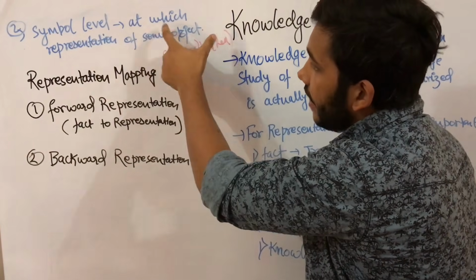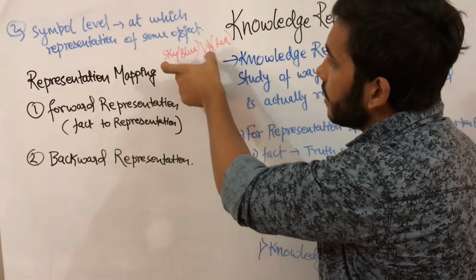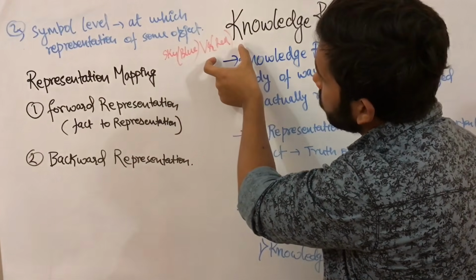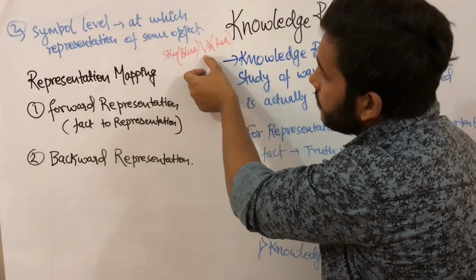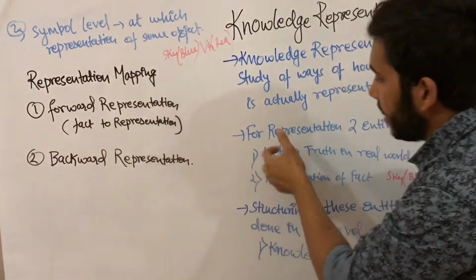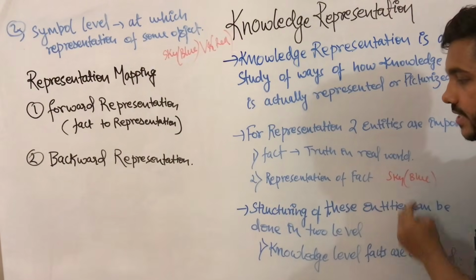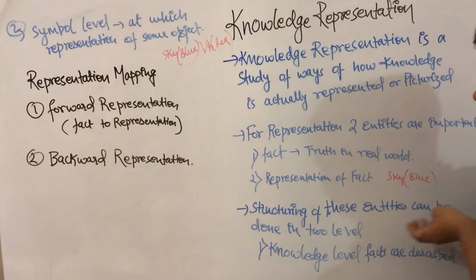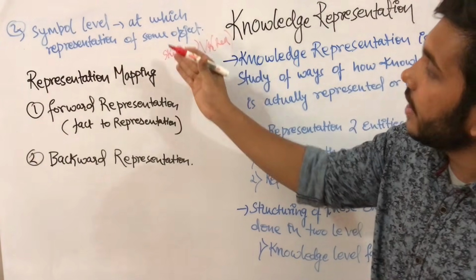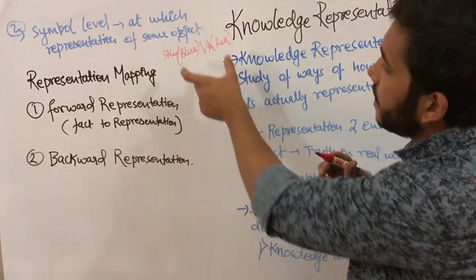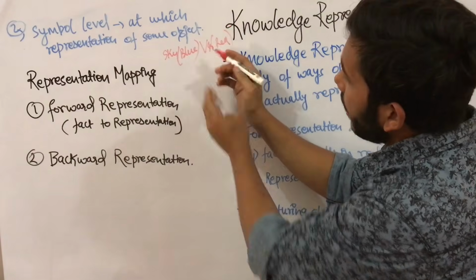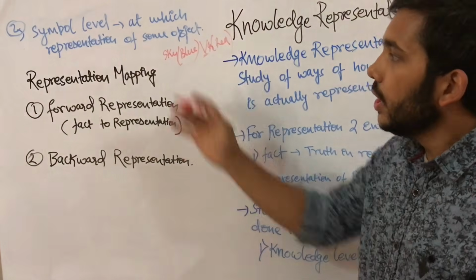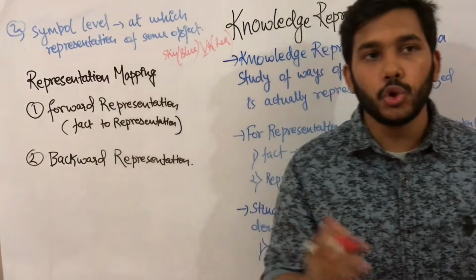This was one object and this was a second object, so you are using symbols to represent them. These two entities, facts and representation of facts, can be structured in two levels: the knowledge level, where facts are described, and the symbol level, where representation of objects is done, meaning you are using or at this point. So this mapping can be done in two parts.